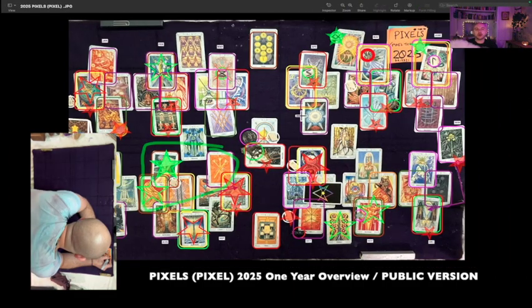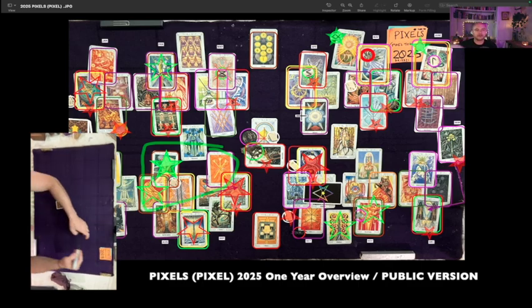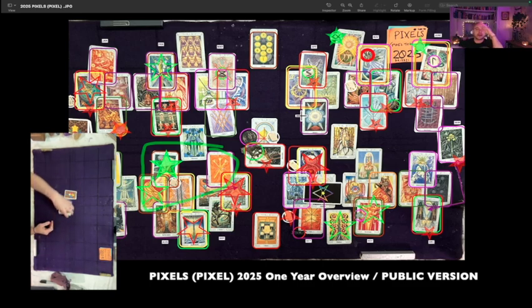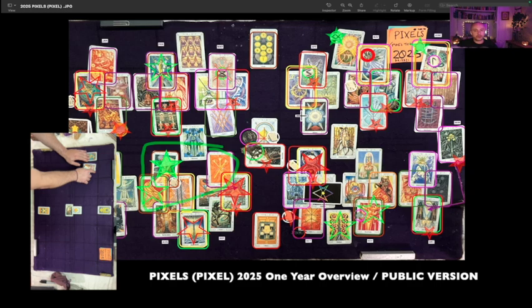In this video, we're going to go over the overall theme and behavior of Pixels throughout the year 2025. We're going to talk about chart behavior in relation to the highest highs for the year and the lowest lows for the year. We're going to talk about one of the best trades that we see in the year, and then we're going to give you general chart behavior by the quarter. At the end of the video, we're going to talk about highs and lows, but the timing of the highest highs and the lowest lows for the year is something that you would get in the paid version of this video, along with all of the trades, not just one of them. But with that said, let's get into it.